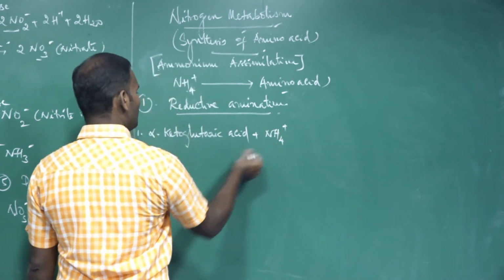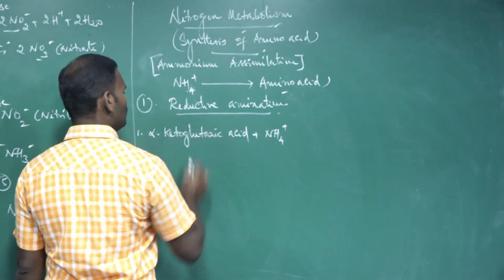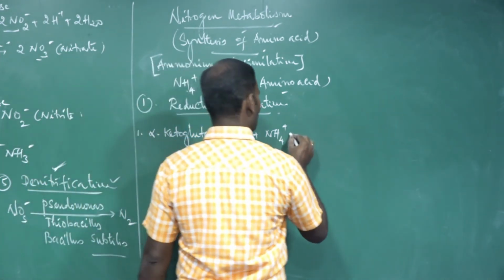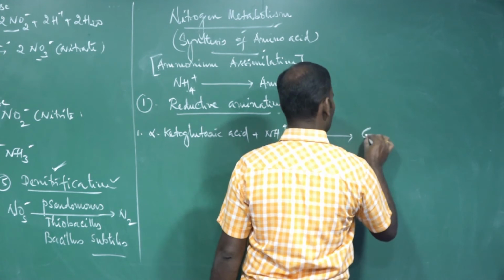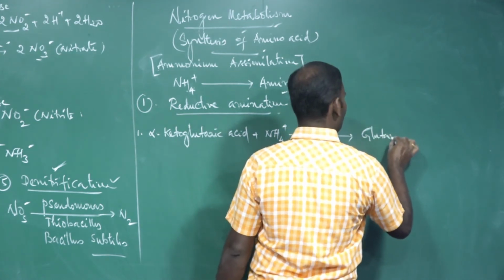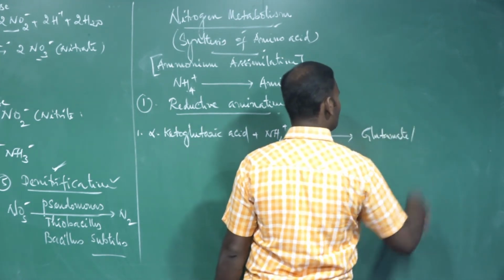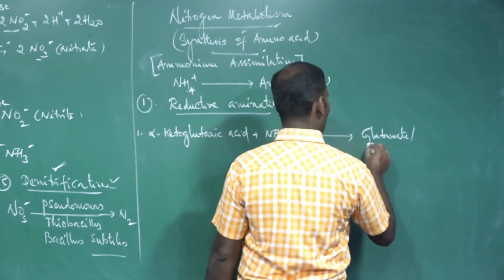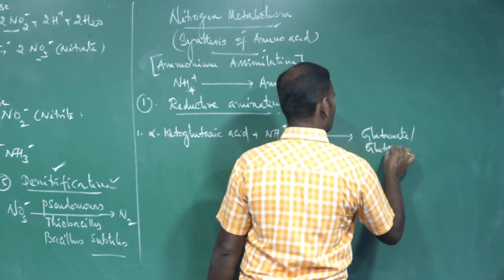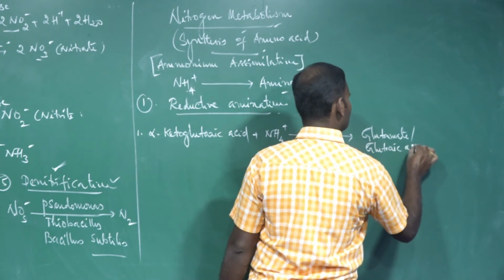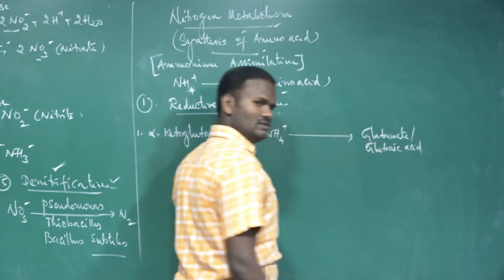Ammonium ion combined with alpha-ketoglutarate acid forms glutamate, or glutamic acid. It is an amino acid.